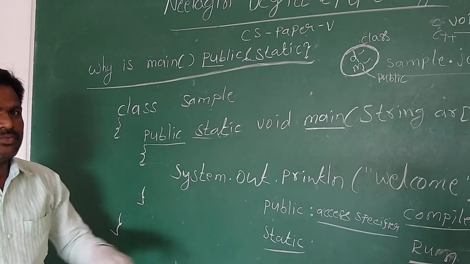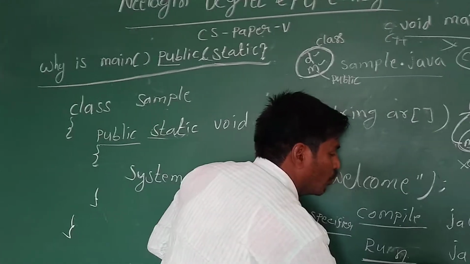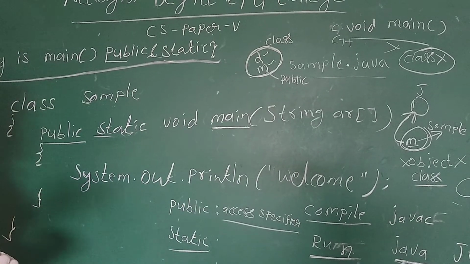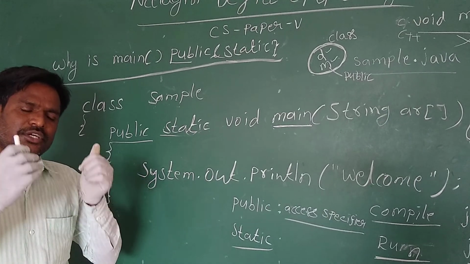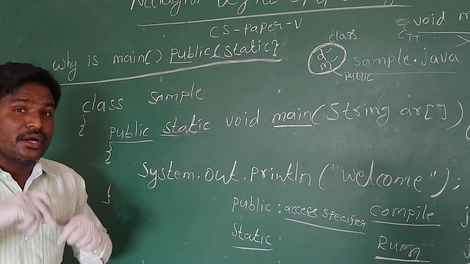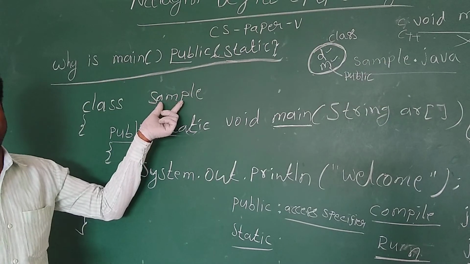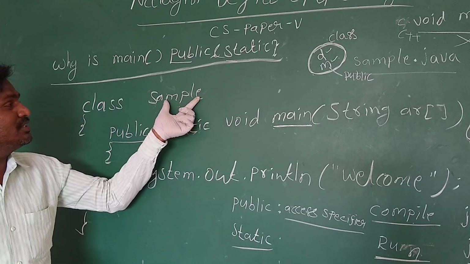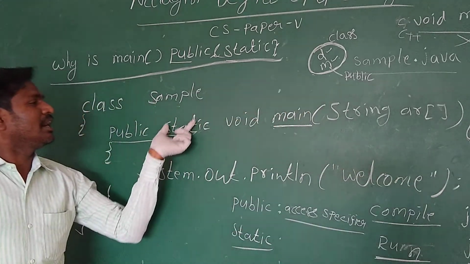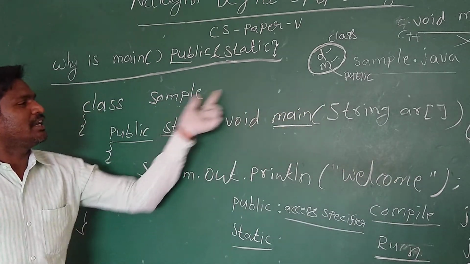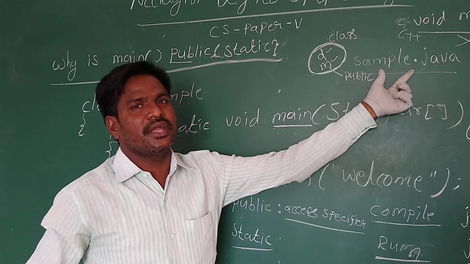In this concept, we also got the answer to one question: why do we have to give only the class name? When we studied C, you could give the file name as you like. In C++, you can give the file name as you like. But in Java, we have to give the file name as the class name.java. Because the JVM runs a static main method, and static methods can be invoked with only the class name. That's why you have to give the class name as the file name.